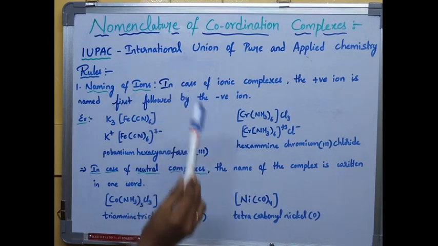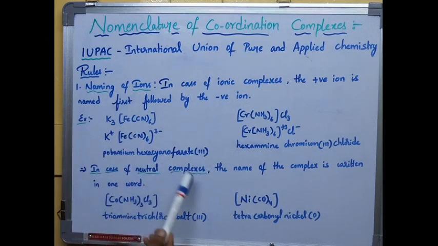This is the naming of ionic complexes. Now if a neutral complex is given to you, how do you name it? The name of the complex is written as only one word. I'm giving you this example, Ni(CO)4, commonly called nickel tetracarbonyl. For IUPAC naming, I should name the ligand first, then move to nickel. The carbonyl group is present 4 times, so tetracarbonylnickel(0). It is a neutral complex, so the oxidation state is 0.